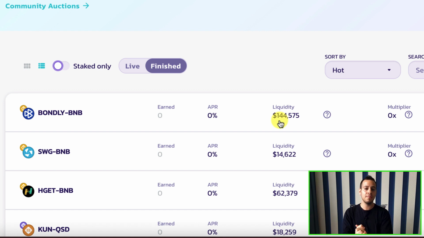So maybe always check out the finished farms here. If you have any liquidity that you provided and staked in a smart contract and you don't get any Cake rewards, there is no reason to leave your tokens inside.